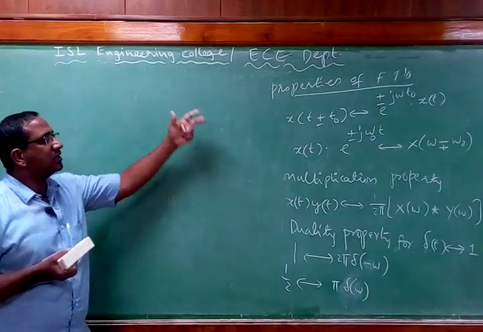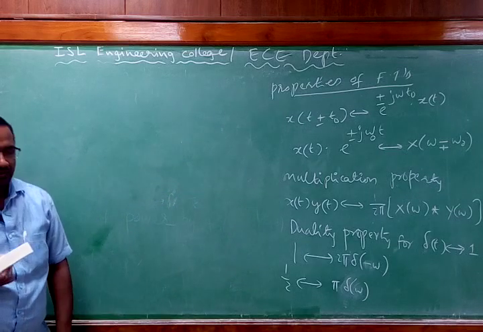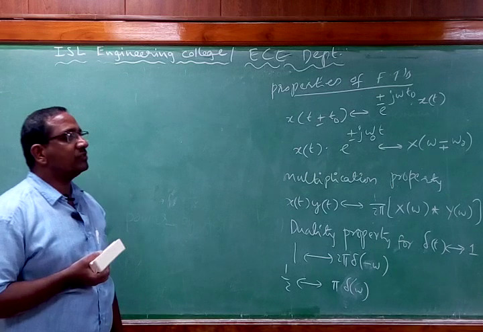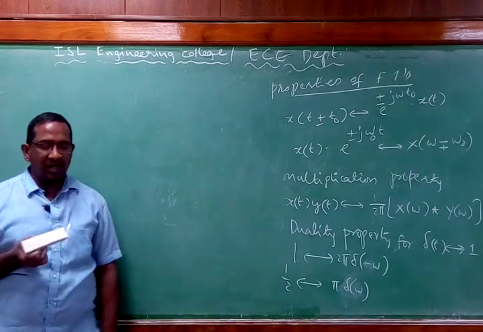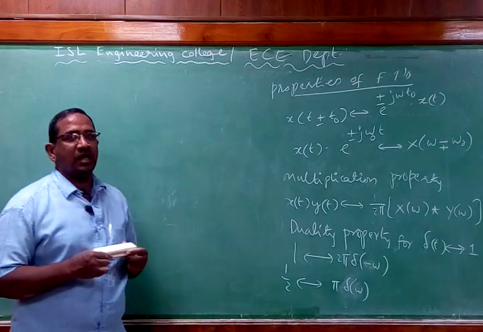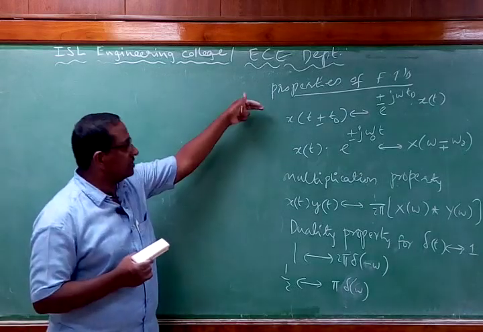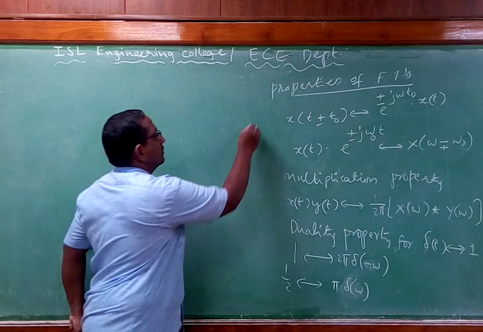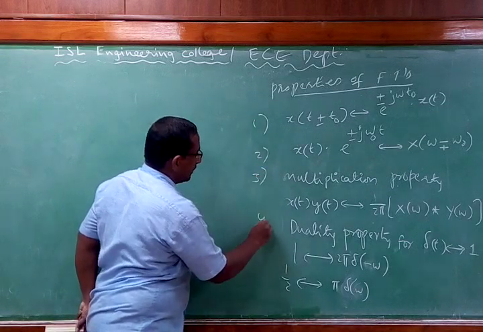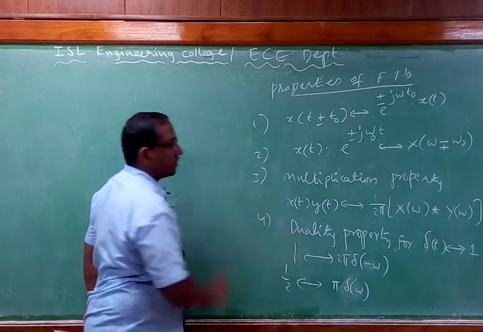Now what do we have in the syllabus? We have to analyze the working of a modulator and a demodulator. Now how do we analyze? We analyze in terms of time domain and we analyze in terms of frequency domain. To analyze in terms of frequency domain, we should understand some of these important properties. So I have listed around 4 properties here.